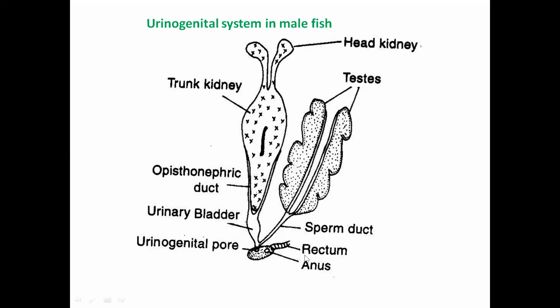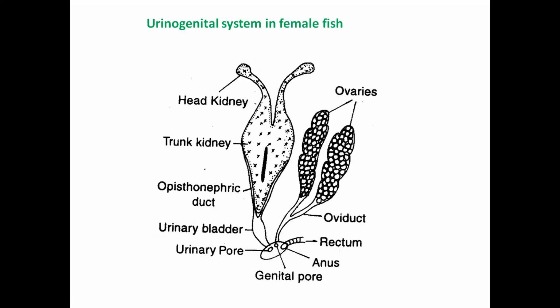But when we talk about the same system in the female teleost, they have separate apertures. For excretion of the urine they have one pore, and for the release of the female gamete they have another pore. Here you can see the head kidney, trunk kidney, then the nephrotic duct, urinary bladder, and then the urinary pore. And here you can see a pair of ovaries, and then the oviduct opens in a different pore which is known as the genital pore. That is the difference between the openings in the male and the female.